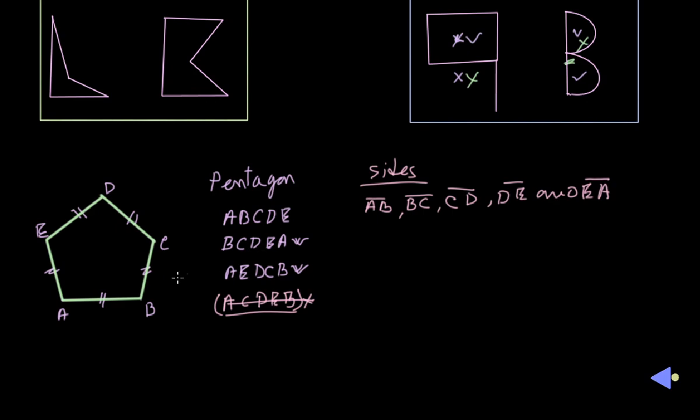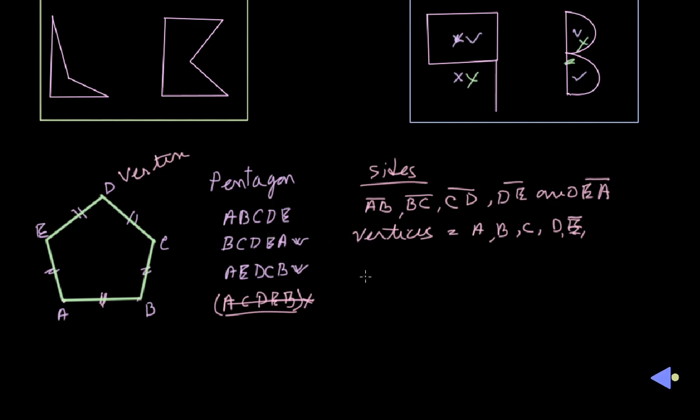Those are called sides. And the endpoints of the line segments are called vertices. Singly, that is called a vertex. So D is a vertex, B is a vertex, A is a vertex, C is a vertex. So total vertices are 5. Here the vertices are A, B, C, D, and E. Those are the vertices of the pentagon.